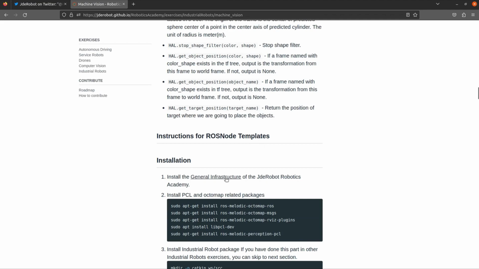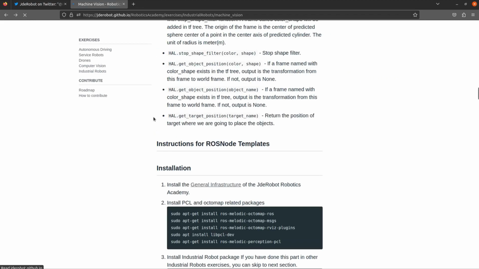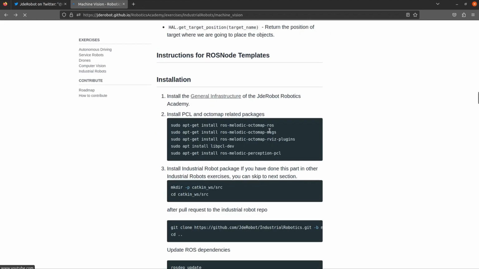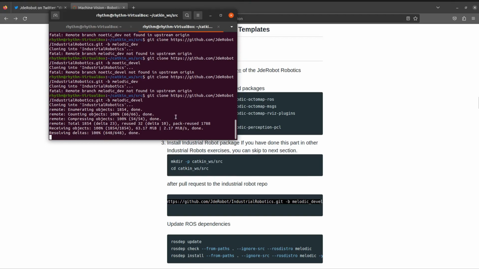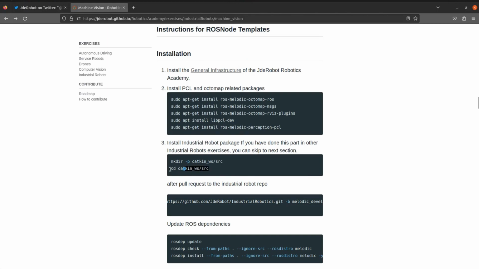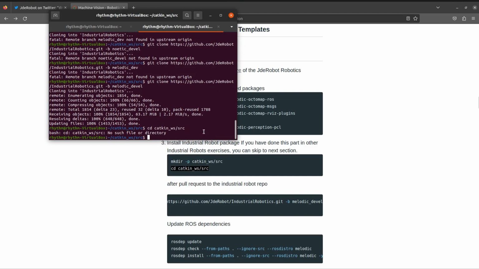Yeah, these. So install the general one. I have told you already about this. Just pull it and we come back to our installation. Let's start the installation. Okay, so the first two are very easy, just copy and paste them. And where there is Melodic, just paste your version of ROS so that it does not give an error.